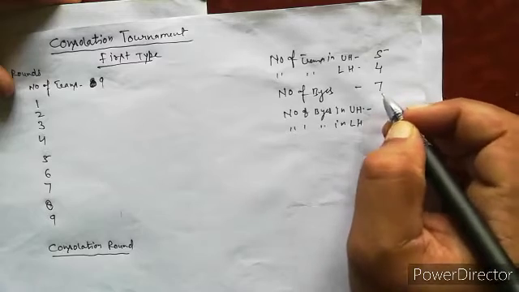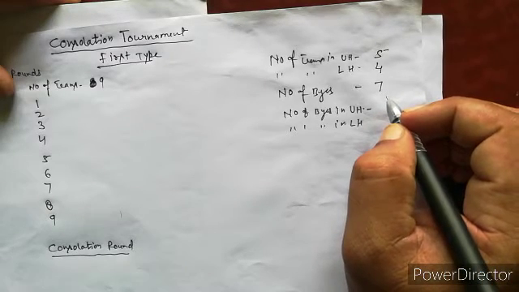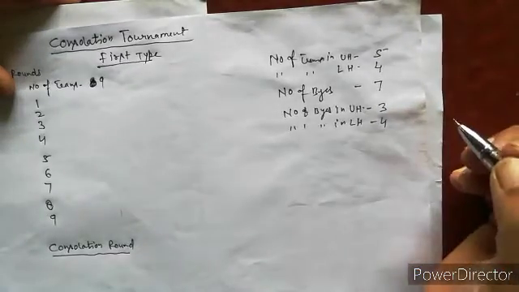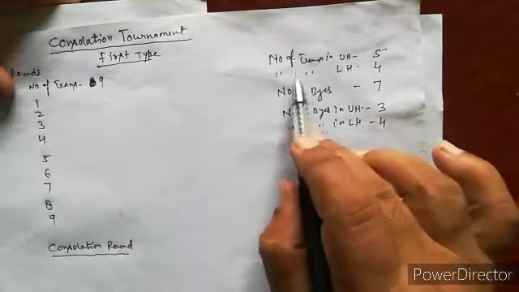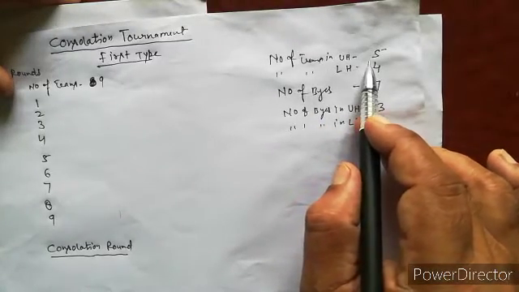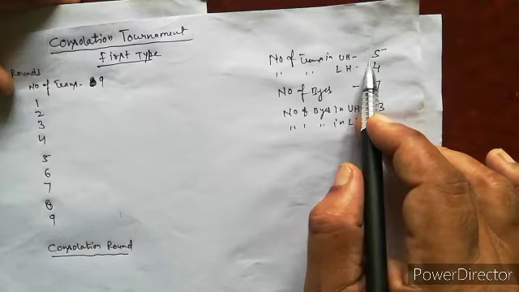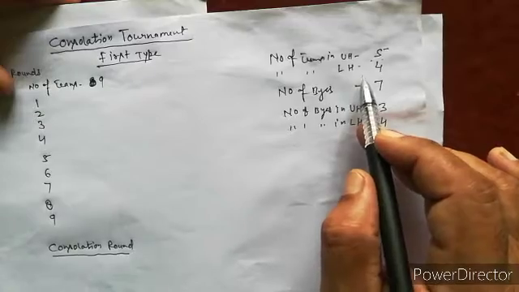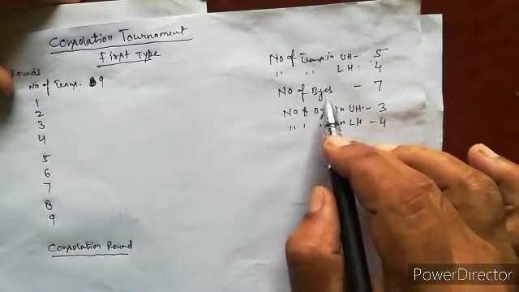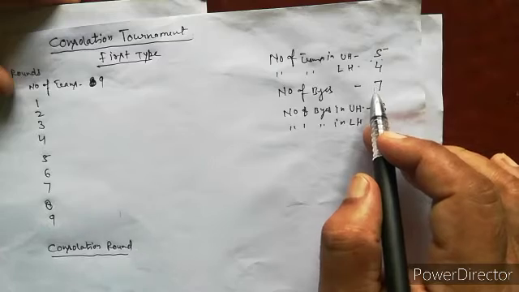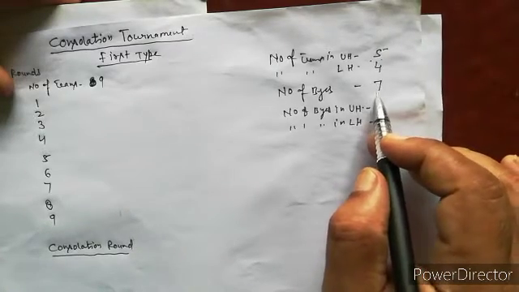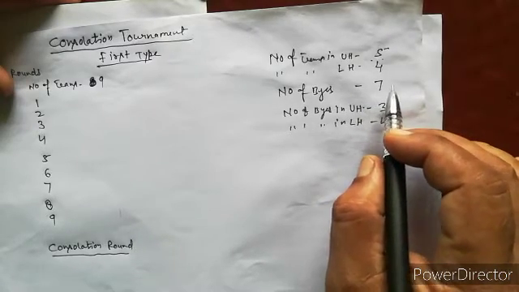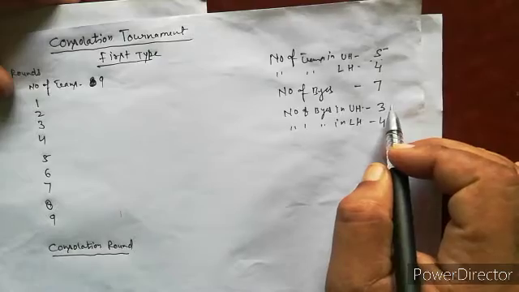Number of byes is 7: upper half 3 and lower half 4 byes. It's a very simple method. Number of teams in upper half is (n plus 1) upon 2, so we get 5 teams; lower half is (n minus 1) upon 2, we get 4. Number of byes: the nearest power of 2 for 9 teams is 16, so 16 minus 9 is 7. So (n minus 1) upon 2, we get 3 byes in upper half and 4 byes.